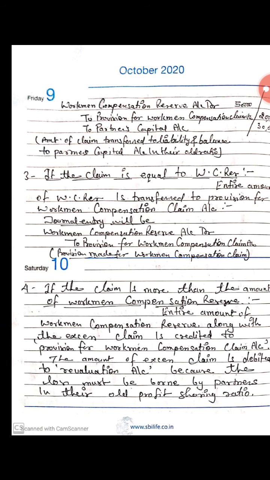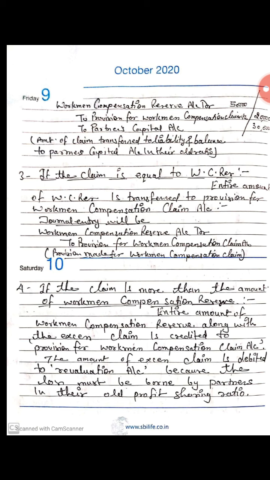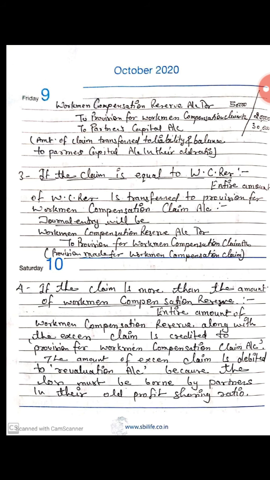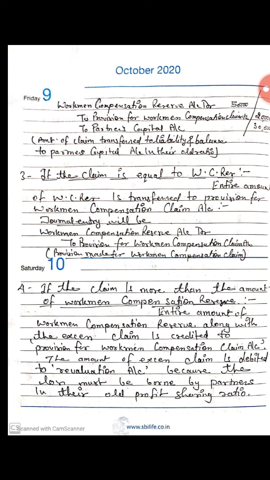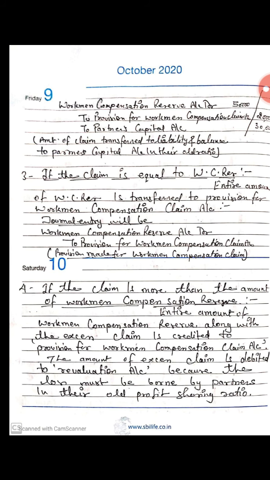Now students, come to our next condition. If the claim is equal to workman compensation reserve. Students, in the first condition we don't have any claim. In the second condition we have a claim, but it is lower than our workman compensation reserve, and here our claim will be equal to workman compensation reserve. So the entire amount of workman compensation reserve is transferred to provision for workman compensation claim account. So our entry will be workman compensation reserve account debit to provision for workman compensation claim.